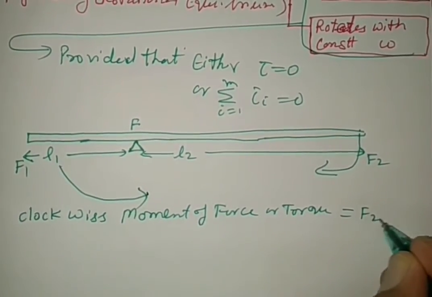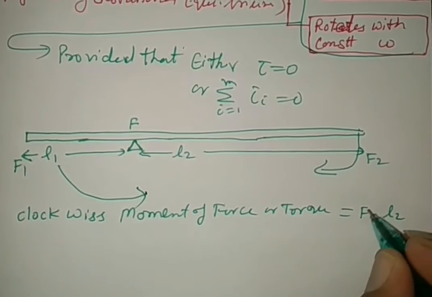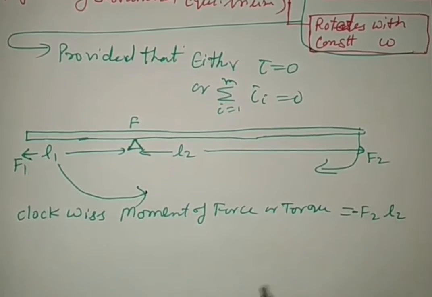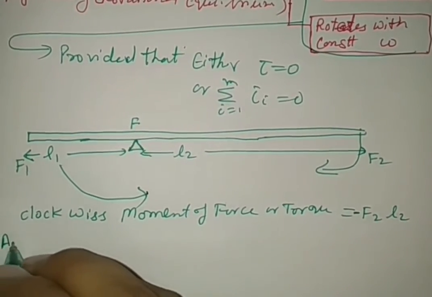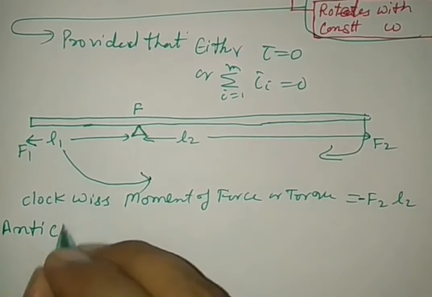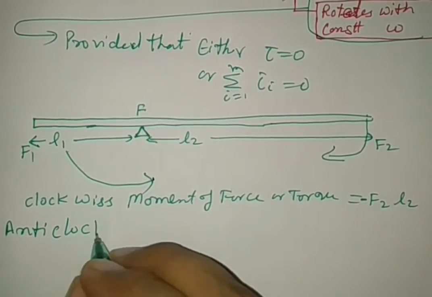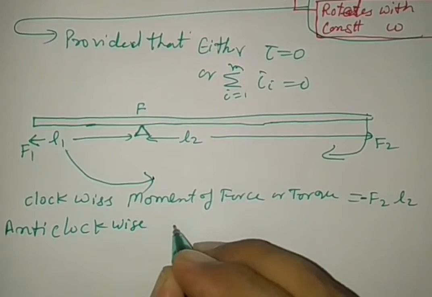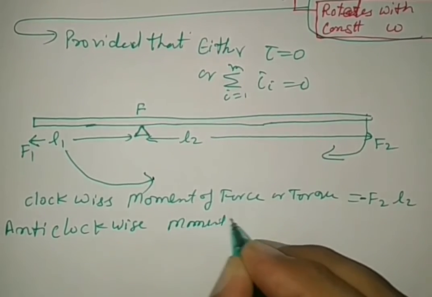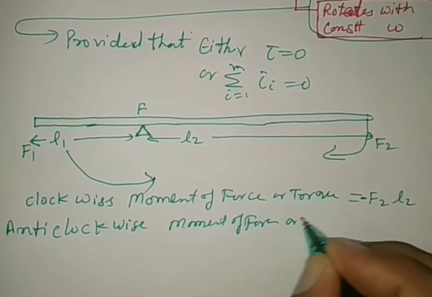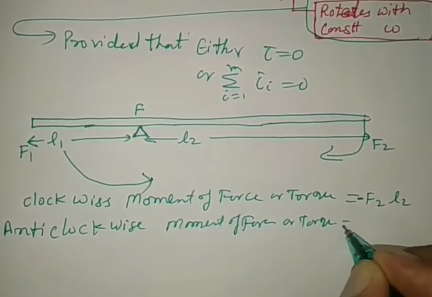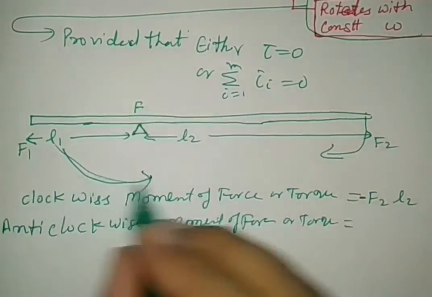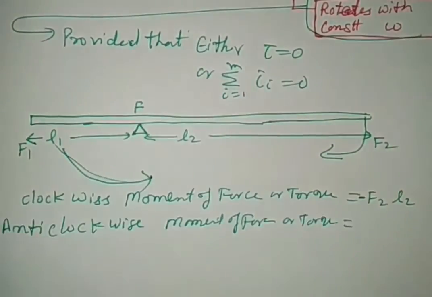So it is F2 L2, and clockwise has a negative sign. Now anti-clockwise moment of force or torque, its tendency is to move anti-clockwise. See the arrow.